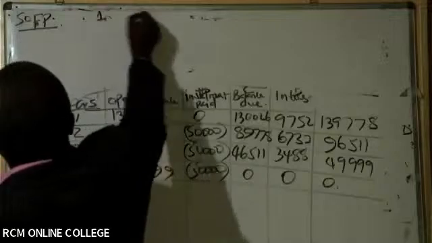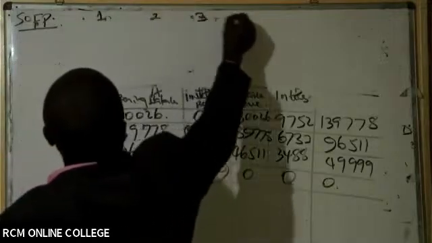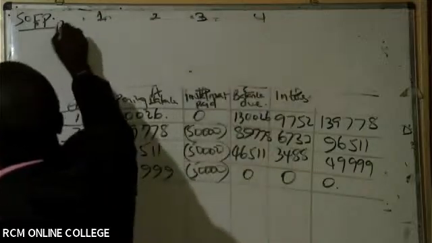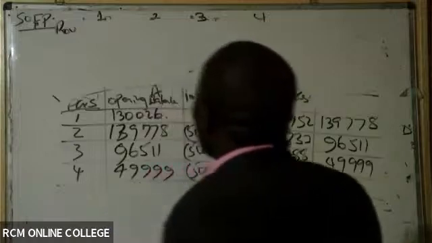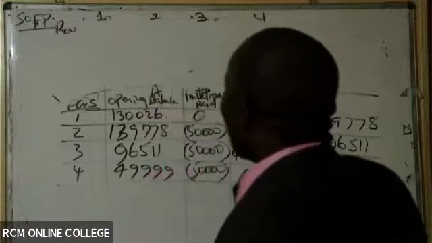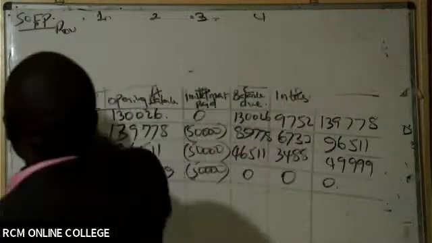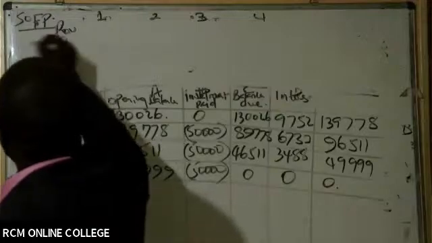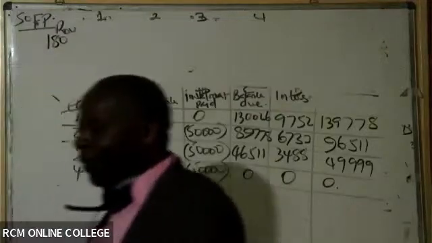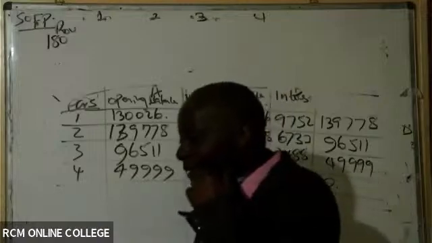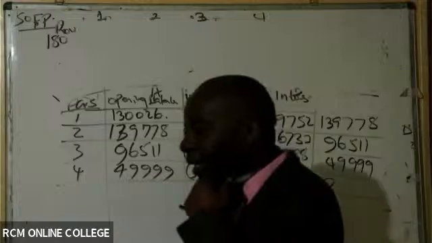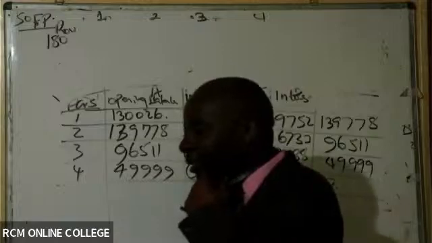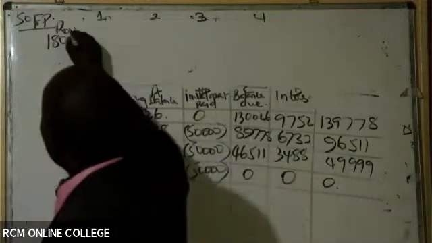So we start with the right of use asset. The right of use was 180 something, 184.25, isn't it?